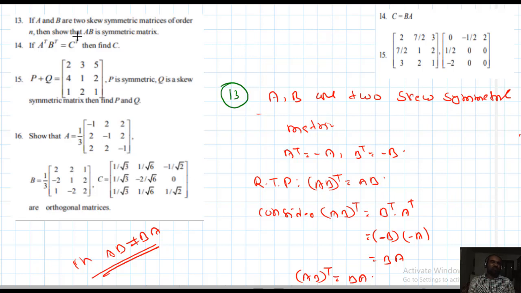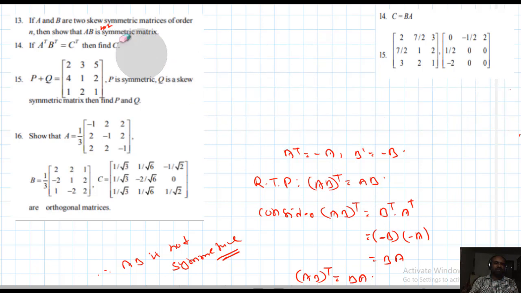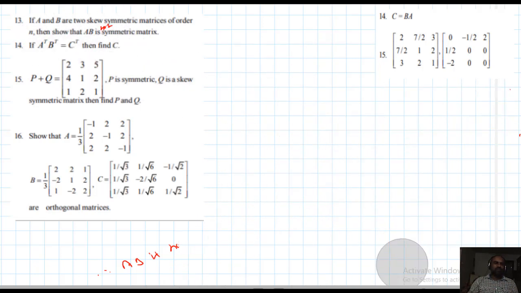I think in this problem, AB is not symmetric. I will write it: AB is not symmetric. Therefore, AB is not symmetric. Okay, students, here AB is not equal to BA. In general, the product of two matrices won't satisfy the commutative property. If the product of two matrices is commutative, then I can say that in this situation AB becomes symmetric. Note down here, not. Leave it. 14th problem.